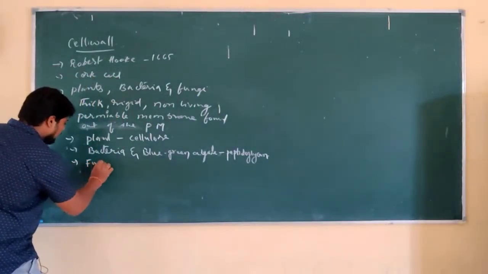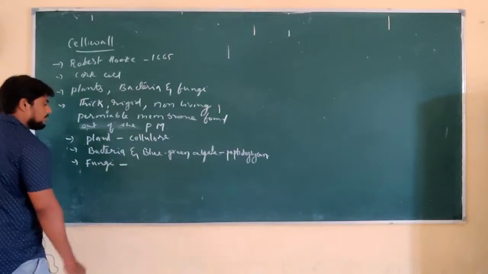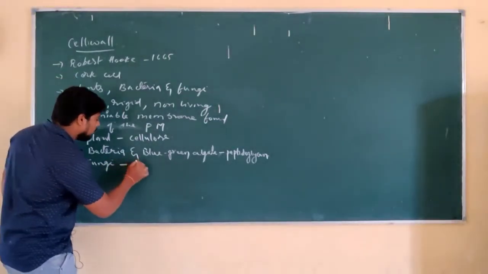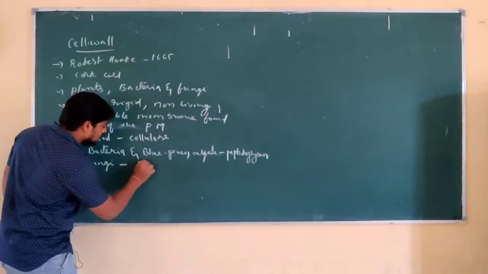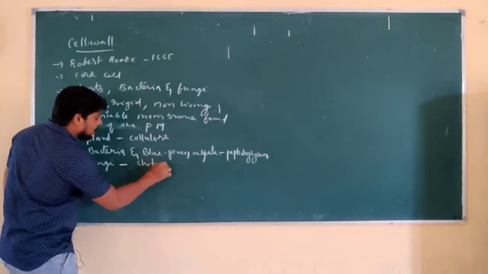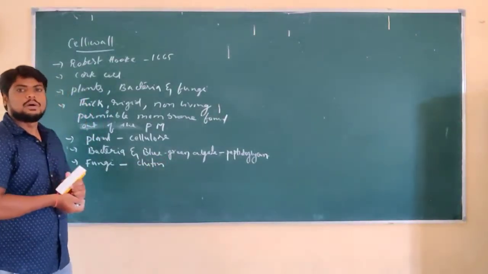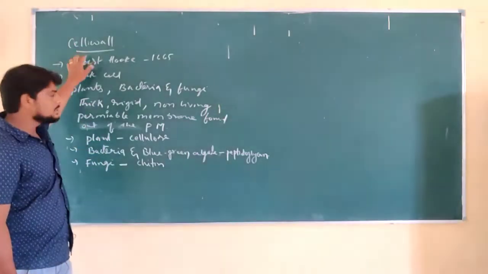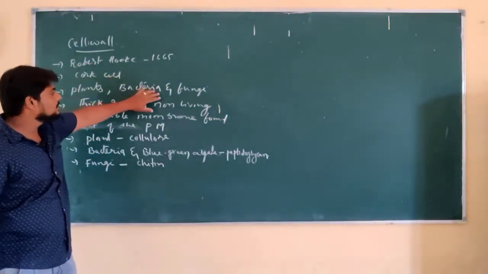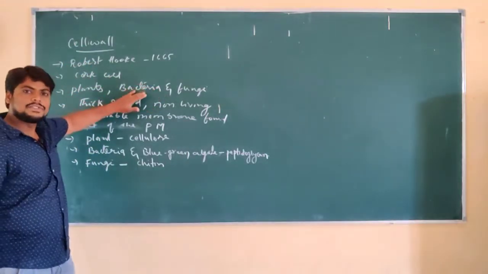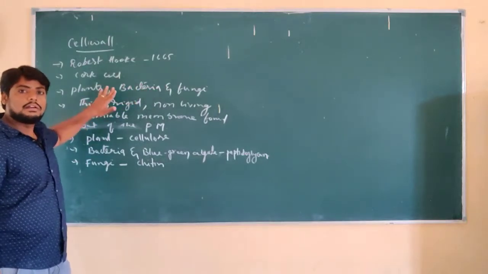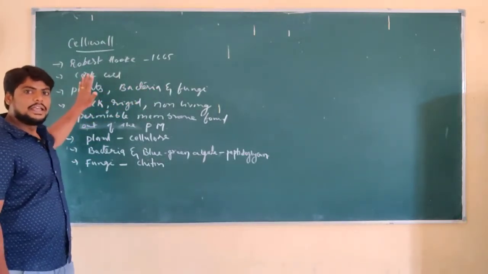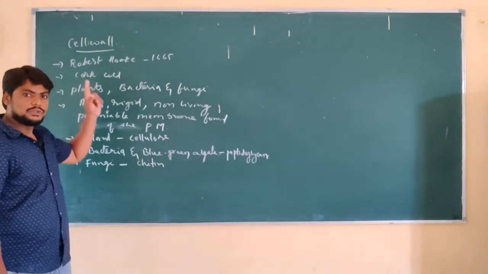Whereas the fungi have another hard protective membrane, a chitin cell wall. So in all organisms like plants, bacteria as well as fungi, there is a cell wall, but the chemical composition of the cell wall is different from one organism to another.